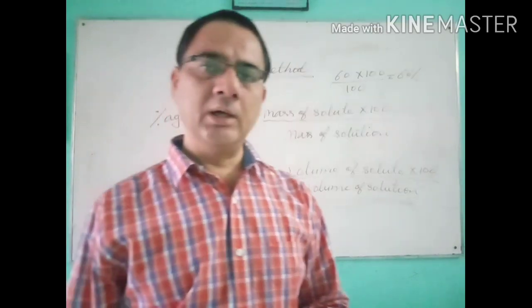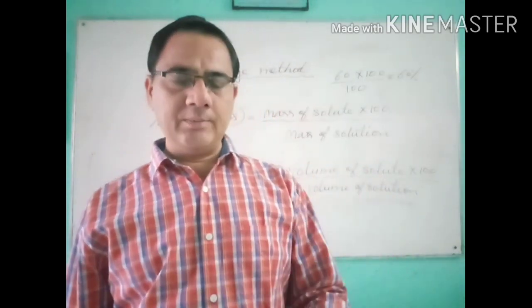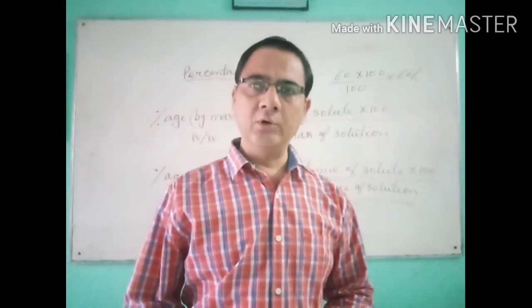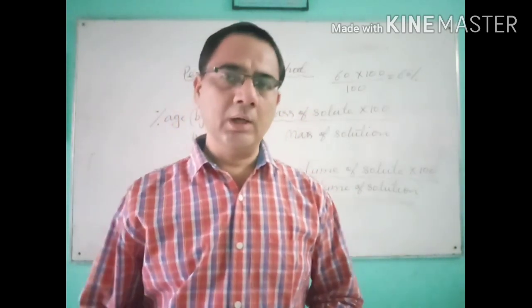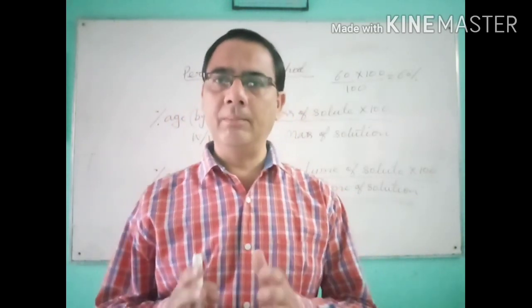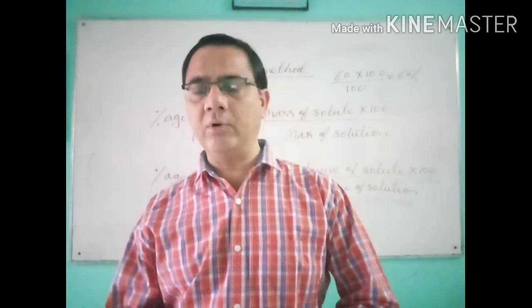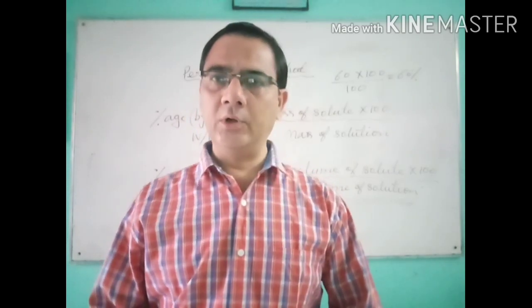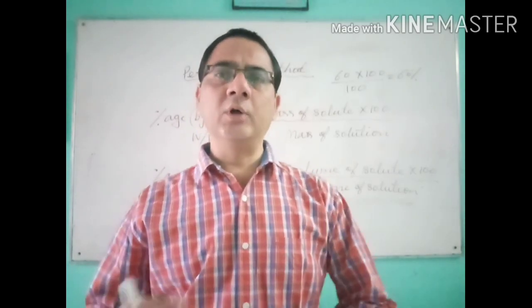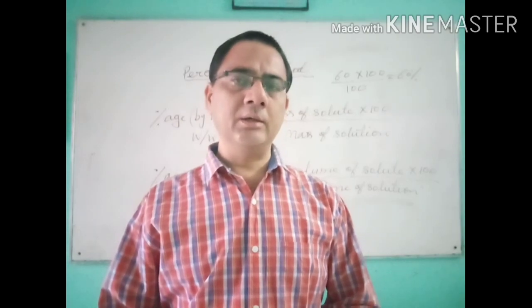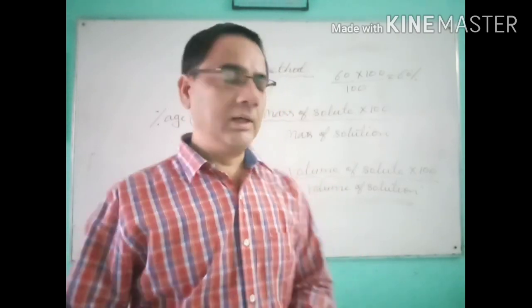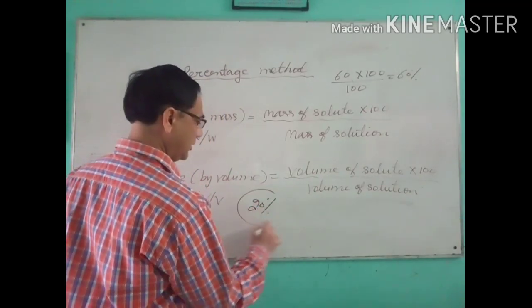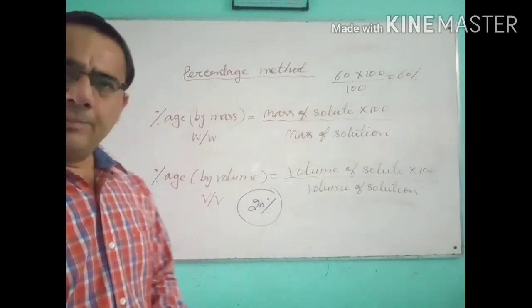Now again revise the formula. Percentage is of two types. One is called percentage by mass and the second is called percentage by volume. Percentage by mass is equal to mass of the solute multiplied by 100 upon mass of the solution, and the percentage by volume is equal to volume of the solute multiplied by 100 upon volume of solution. Now if you are calculating somewhere and the percentage of the solution is 20%.